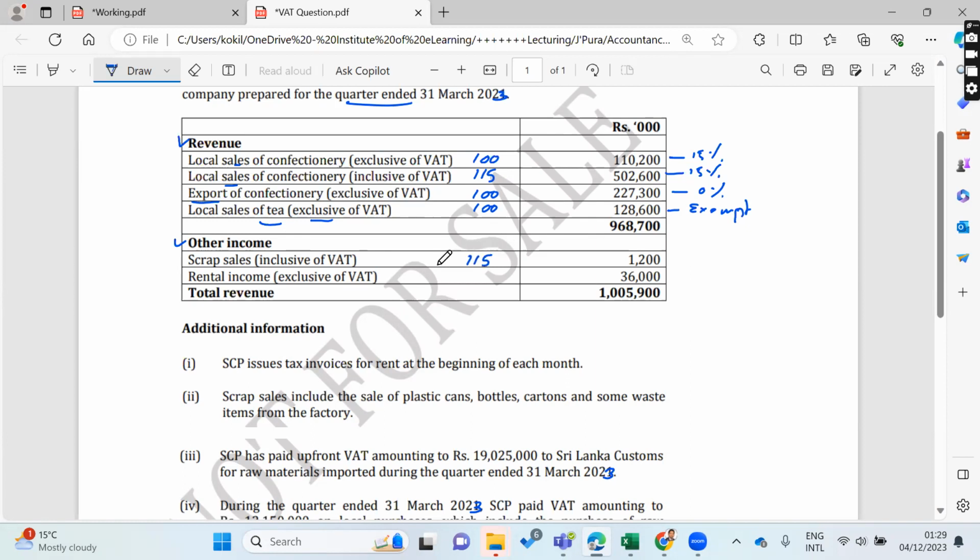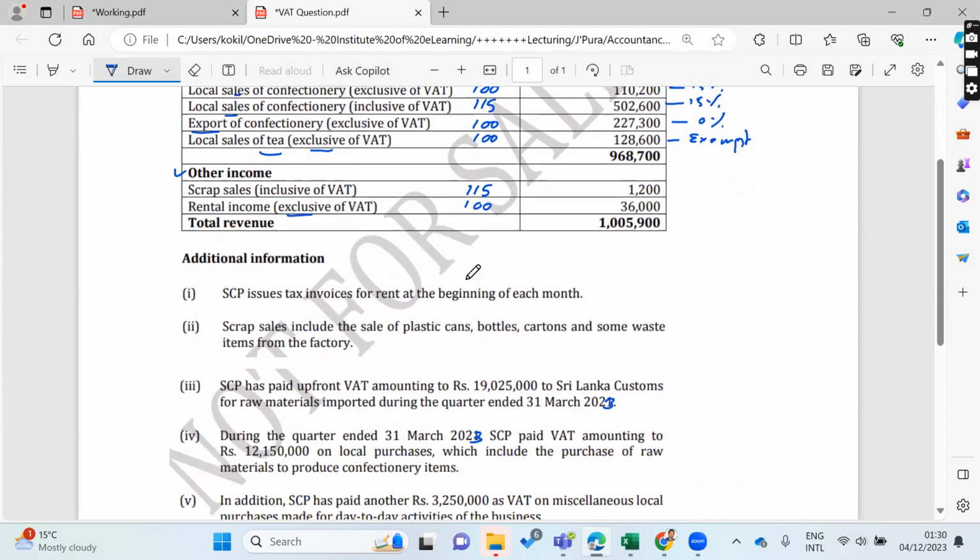Inclusive, that is with VAT. Rental income, exclusive of VAT, 100, right? The rental income will fall under taxable activity, so we have to consider it for tax as well.